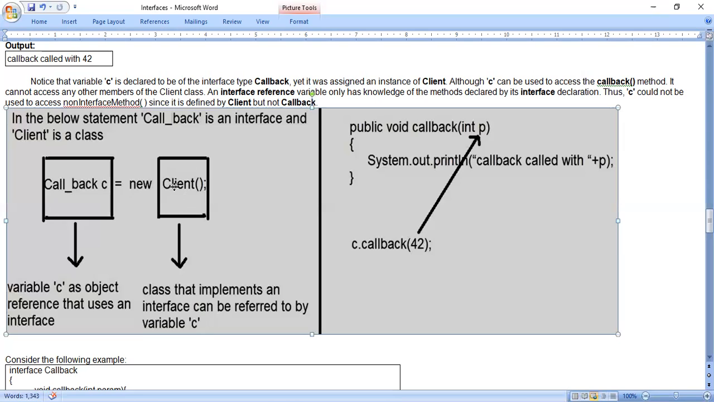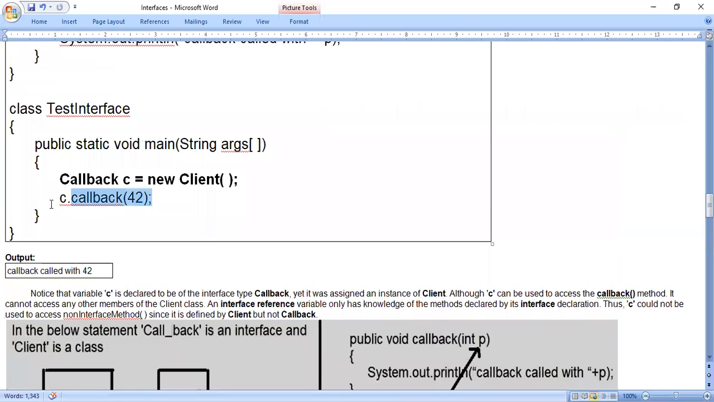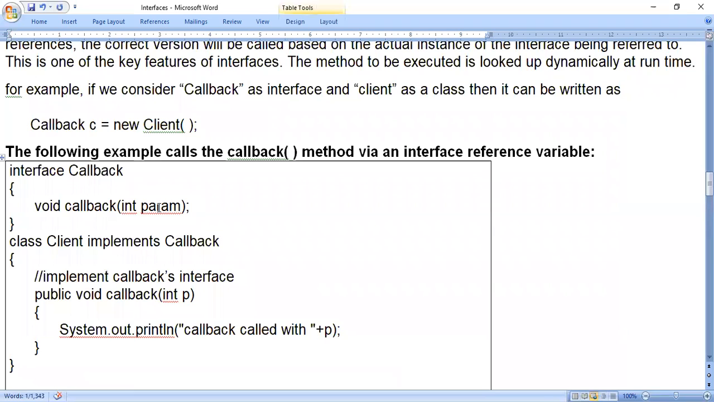Okay. So the next line in the program is C dot callback of 42. Now you see C dot callback of 42. The meaning of this is C is an object reference, dot callback. Callback is the method which is present in an interface. But in the interface there is no code.